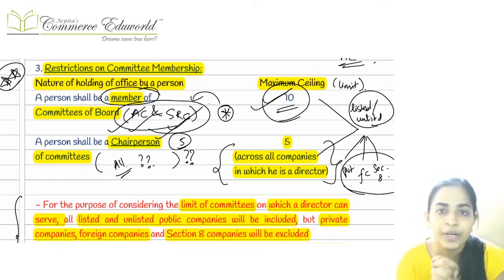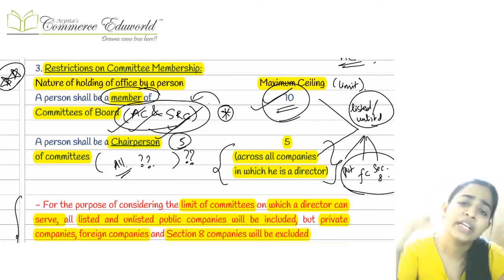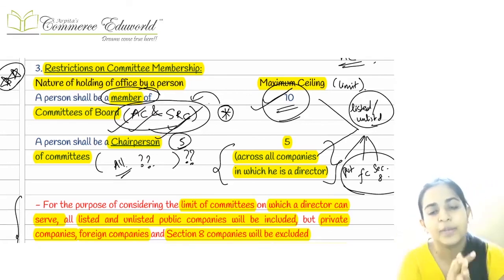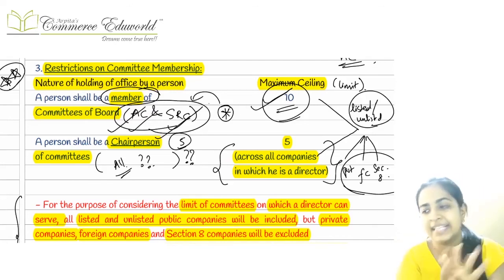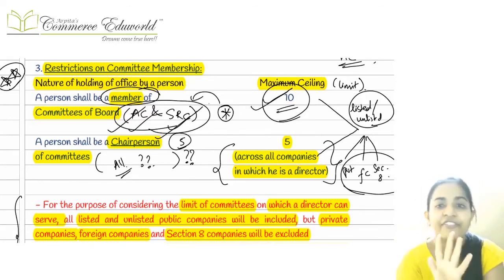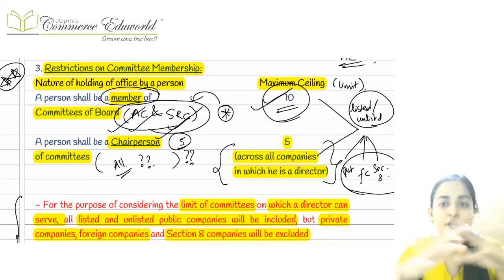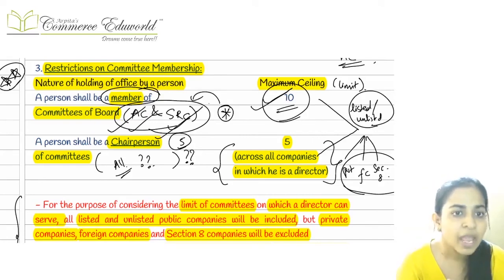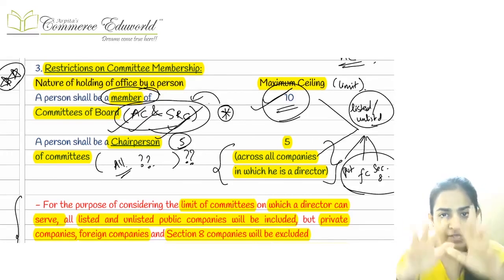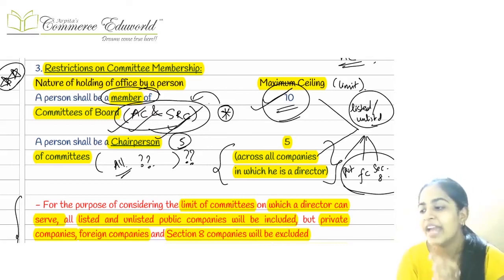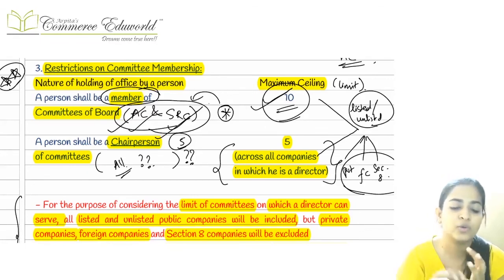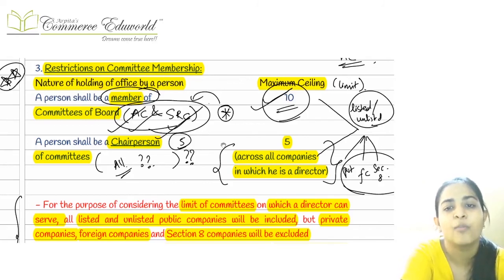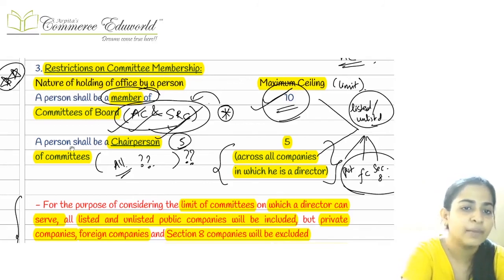And then if Arpita wants to become a chairperson in any particular committee, then I can be a chairperson in a maximum of 5 committees, totaling across all the companies I am involved in. Here, while calculating the total companies, we have to take all types of companies except 3: private companies are to be excluded, foreign companies are to be excluded, and section 8 companies. That exclusion is applicable for the entire point.